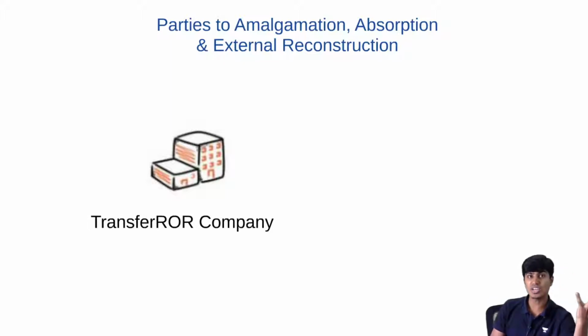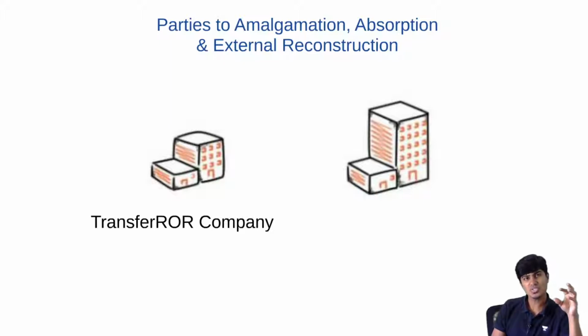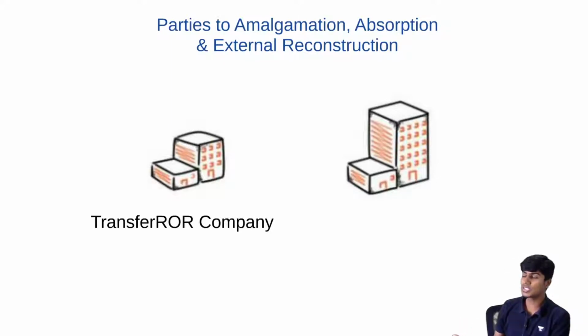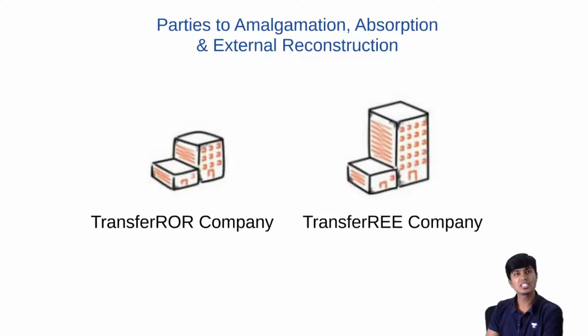Here we go. Who are the parties involved in amalgamation, absorption, and external reconstruction? There are two parties involved, or even if there are more than two parties involved, we'll categorize them into two categories. One is transferor, other one is transferee. Transferee is the big company, the company which is acquiring. Transferor is a small company which is giving all of its assets and liabilities. Transferee, as we say in Kannada, one who is receiving.